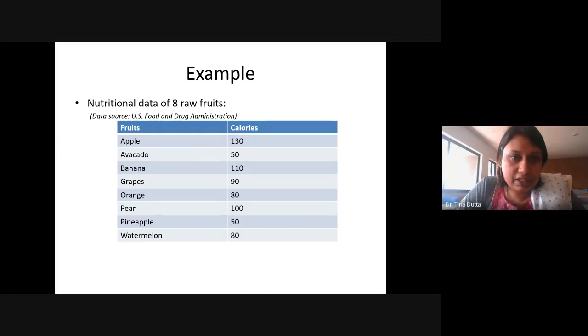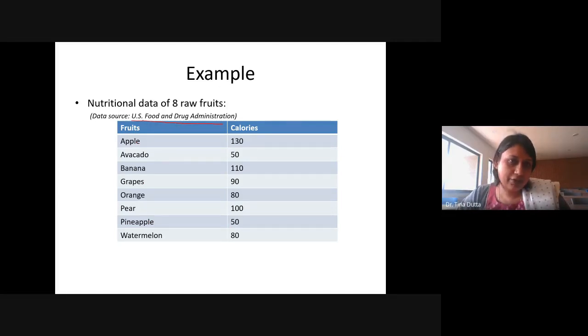This is one example. We have nutritional data of 8 raw fruits. This data has been taken from the US Food and Drug Administration. So this is secondary data, right? It was already published by the US Food and Drug Administration, and from there I have copied that data. Here I have the name of fruits and the calories.